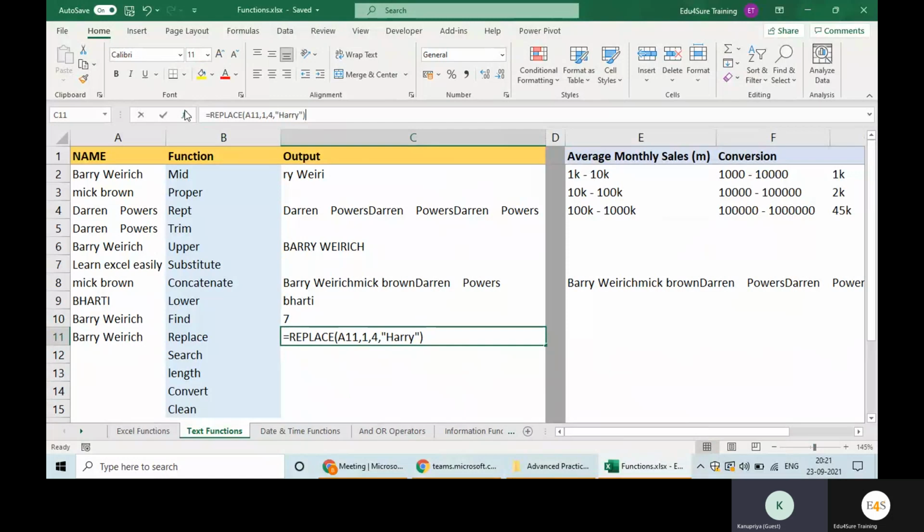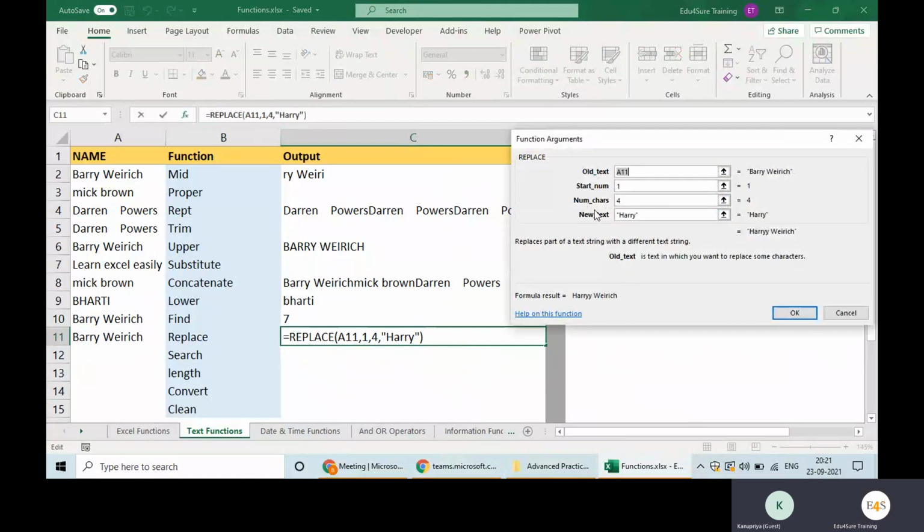Now you tell me, can we use the length function here so that we do not need to supply 4 manually? If I write the length function here, are you getting my point? Yes, I think we can use it. But how do we take the length of only Harry out of the entire cell? Here we cannot use length. Are you clear where we use the length function otherwise?